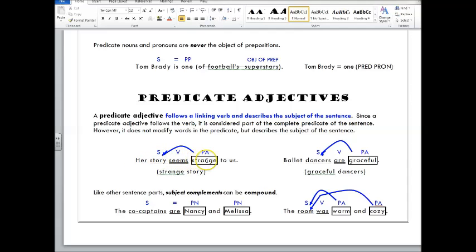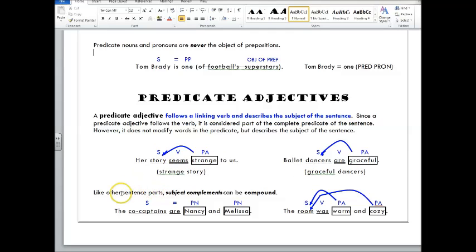Her story seems strange to us. We would cross to us off as a prepositional phrase. Strange is your adjective, seems is your linking verb, and strange is describing the story. It was a strange story. Okay? The ballet dancers are graceful. Graceful is your predicate adjective, describing dancers. Are is your linking verb, and they're graceful dancers. When you have a predicate adjective, you could take that adjective and put it in front of your subject, and it would make sense. They're graceful dancers. It's a strange story.